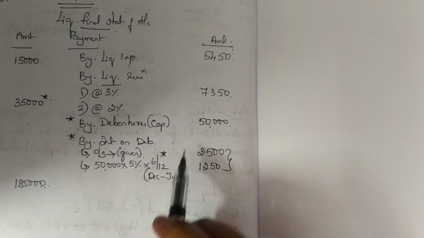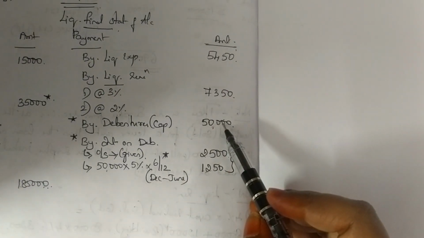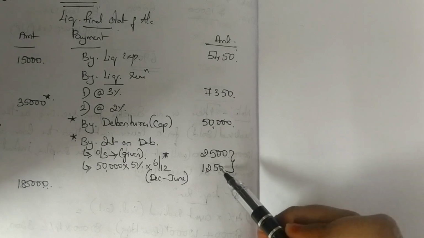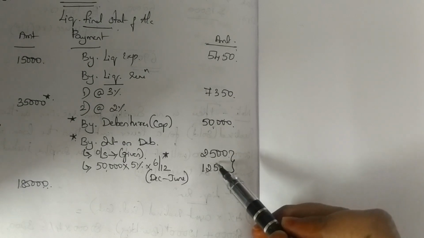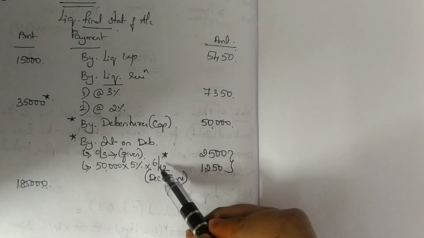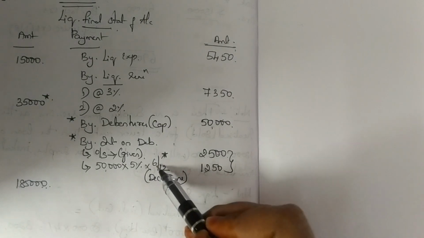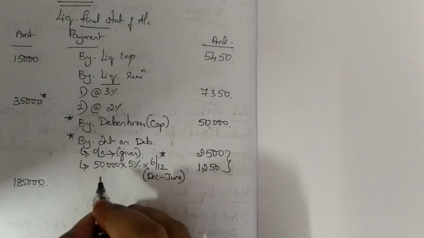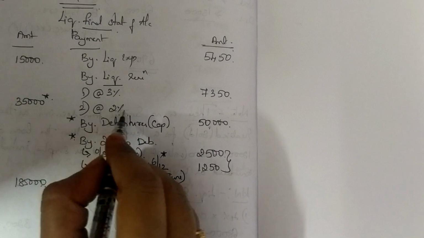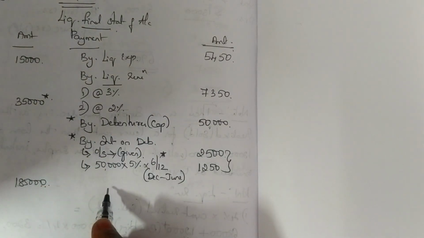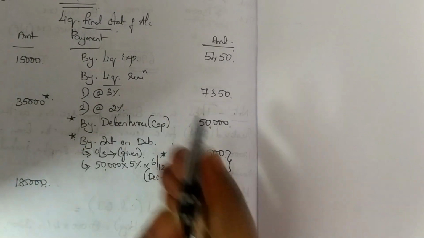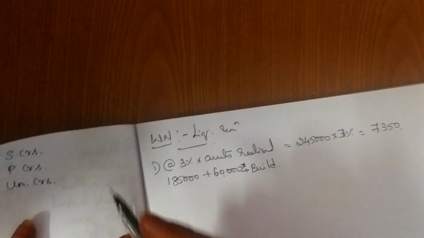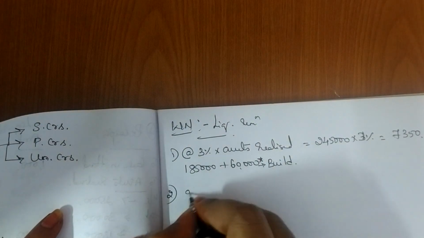Okay. Please understand, debenture holders capital I have written. Next, interest. This interest is given in the problem. This interest is what I have calculated. Okay, they are not giving it for 1 year, but they are giving it only for 6 months of time. That is why months calculation is done here. Okay, so please keep this in mind. Now you have to do the calculation for unsecured. So before you write your preferential creditors, please do the calculation for unsecured creditors. Don't forget that.